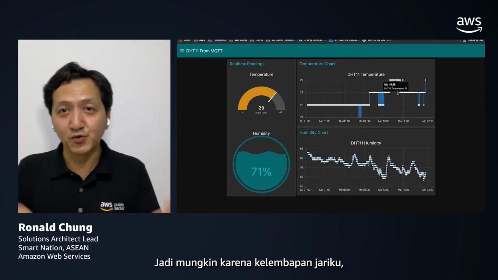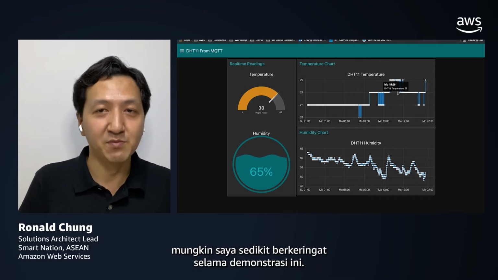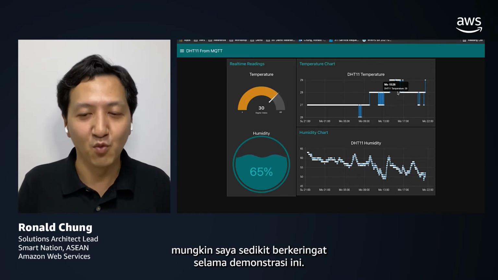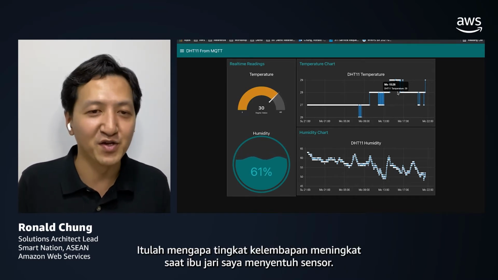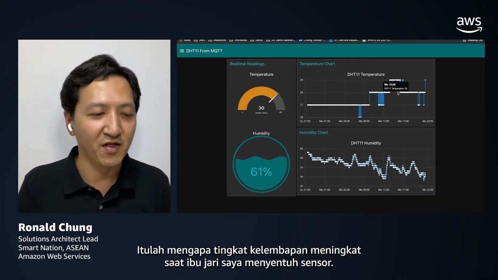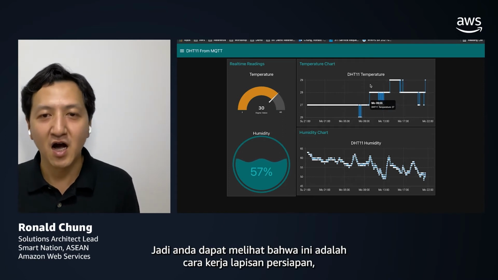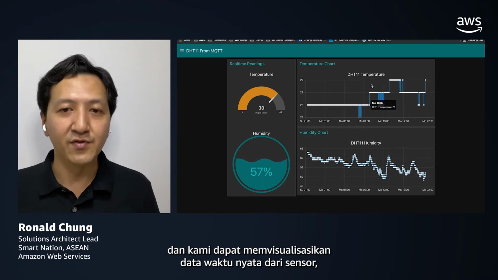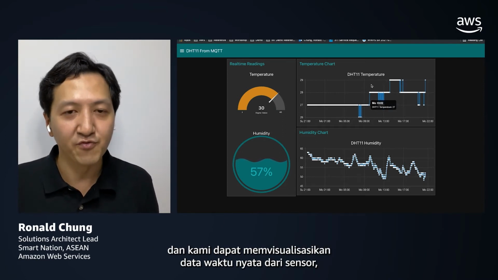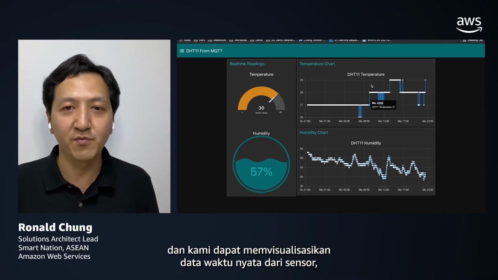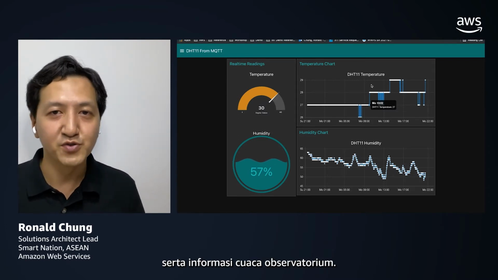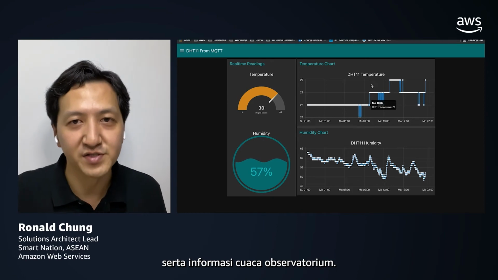Probably due to my moisture, maybe I'm sweating a little bit during this demo session, that's why the humidity increased when my thumb touched the sensor. So you can see that this is how the serving layer works, and we can visualize the real-time data from the sensor as well as the observatory weather information.